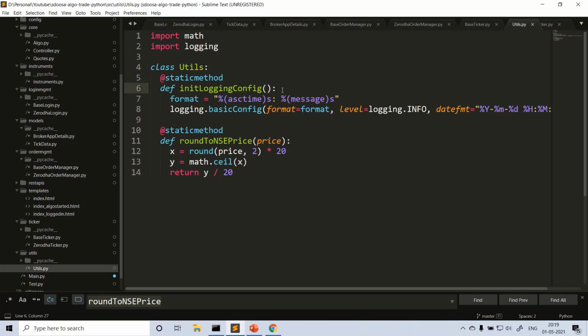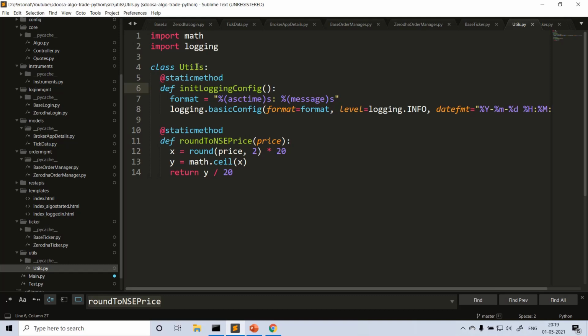The static method is nothing but you don't need to create an instance of a class, or you don't need an object. You can just call the functions of the class directly, like utils dot init logging config or utils dot round to NSE price. That's it. You don't need to create an instance of utils, because we don't need it here, right?